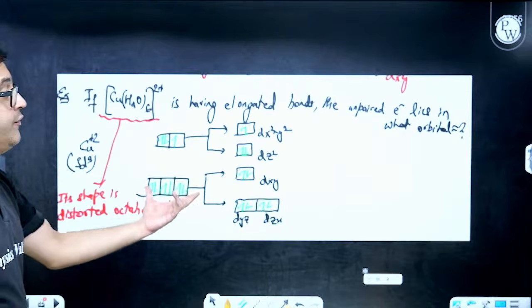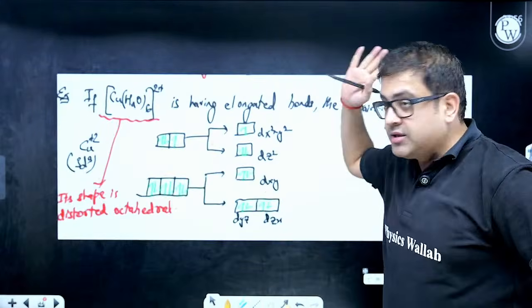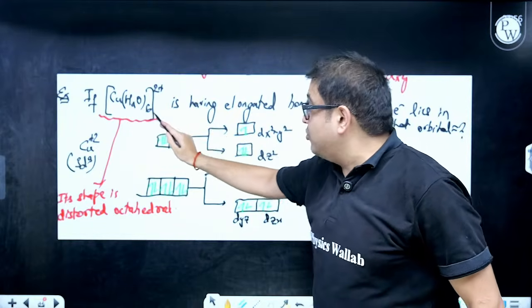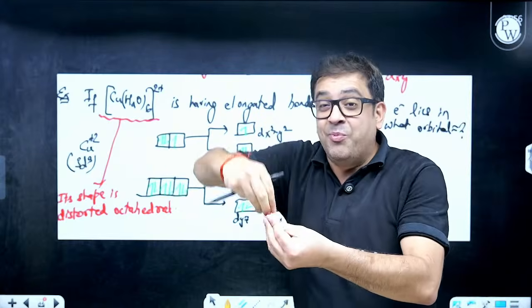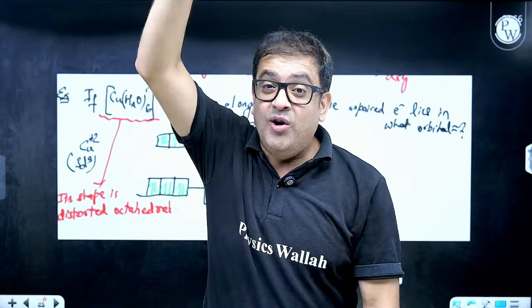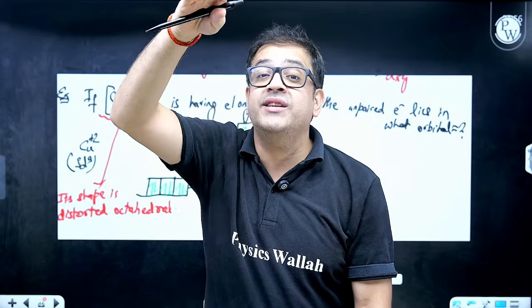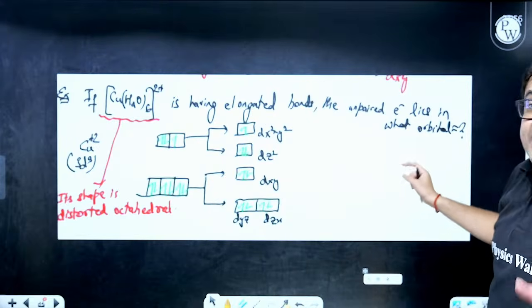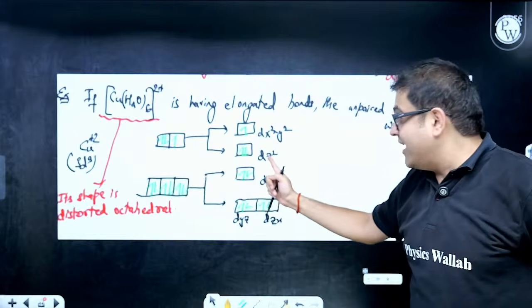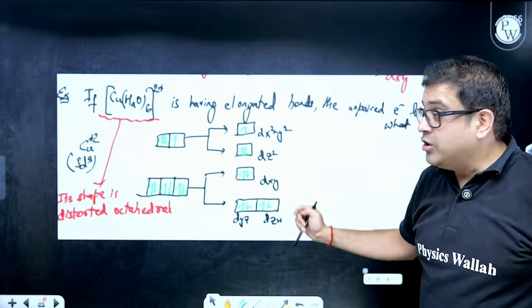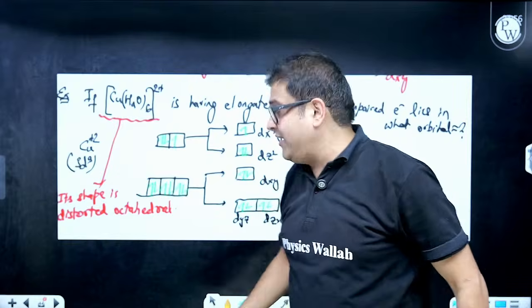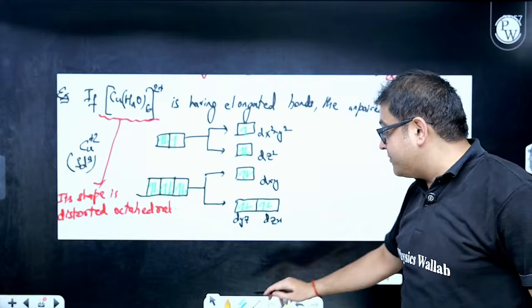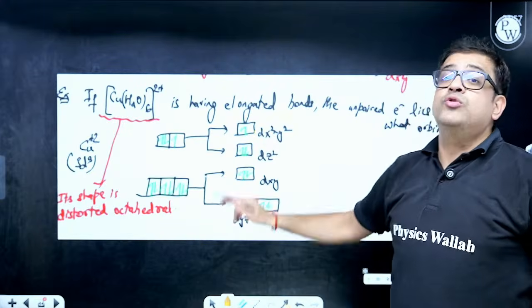And a beautiful question explaining Jahn-Teller distortion is this. For example, if you are asked, if Cu(H2O)6 with +2 charge has elongated bonds, as in the ligands have not approached along Z, that means Z has lesser energy. Then where do the unpaired electrons lie? So Z has lesser energy, so Z is lower. How many electrons do we have? Copper in +2 is 3d9. So 1, 2, 3, 4, 5, 6, 7, 8. The 9th electron is present, my dear friends, in dx2y2.